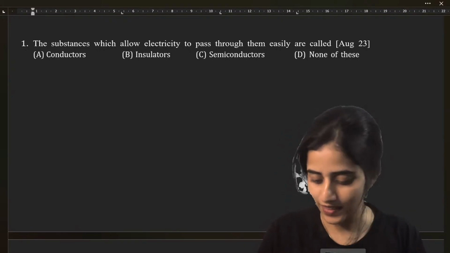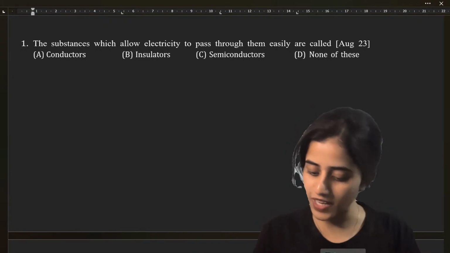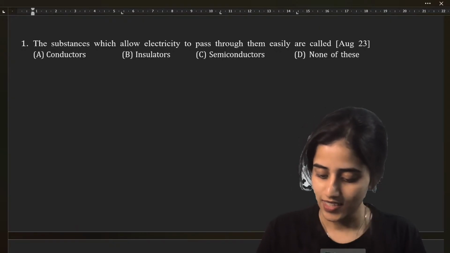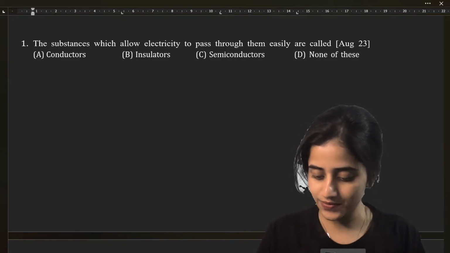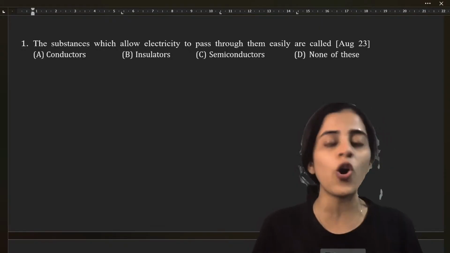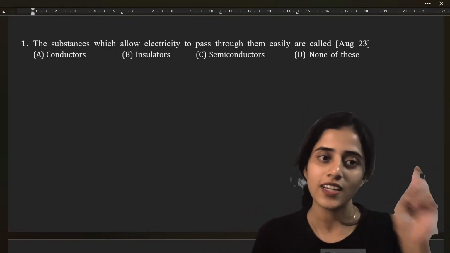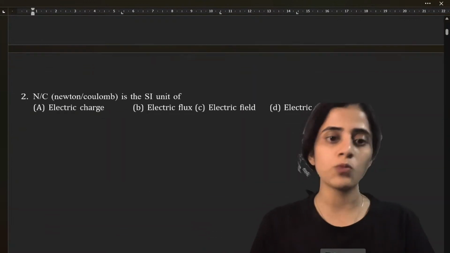Srinivas has said A. Vijaypriya says conductors. Sweta says A. TSB says A. Sneha Shetty, A. Conductors, A. Yes, very good. You all have 2 marks. Okay, the question number is wrong, ignore that. You all have 2 marks now. It's conductors. Very good. Superb students.